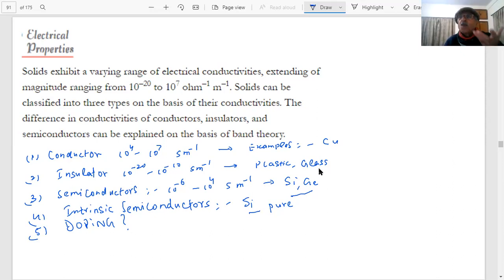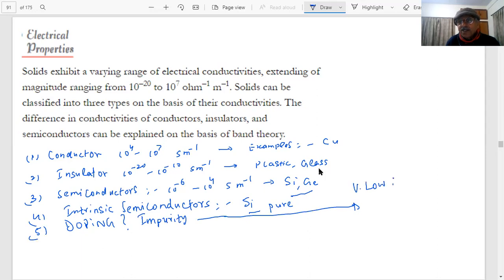Doping is the addition of a suitable impurity. That is what doping is. Doping means you are putting some impurity. Why do you dope, students? Doping helps to increase the conductivity of the semiconductors. The conductivity of pure intrinsic semiconductors is very low.